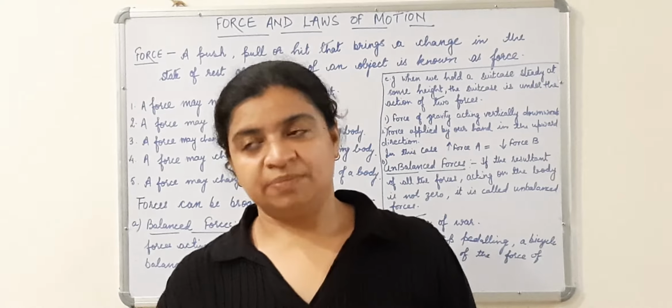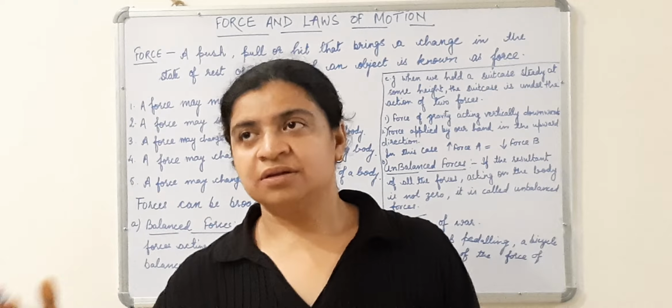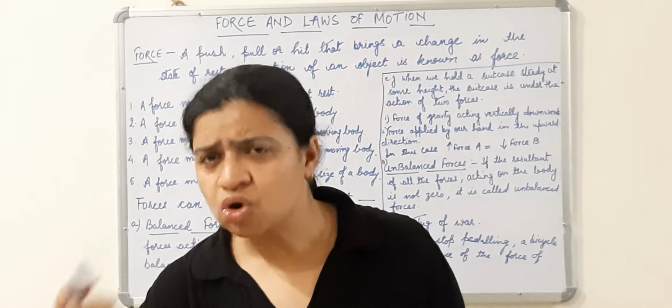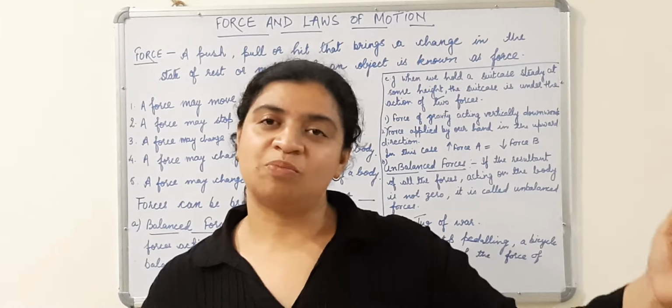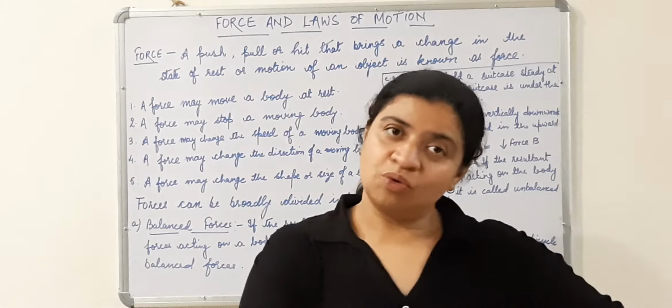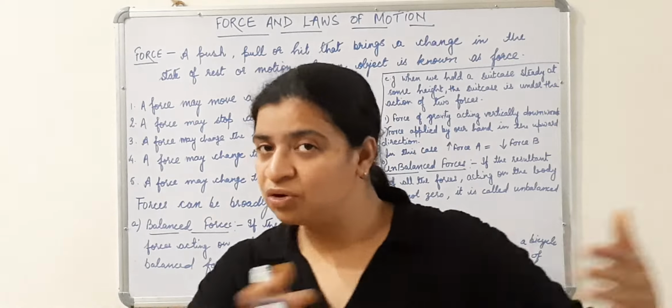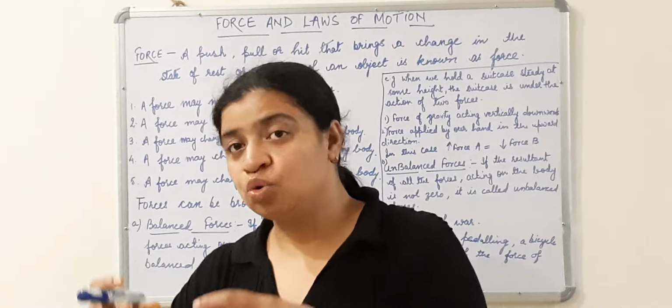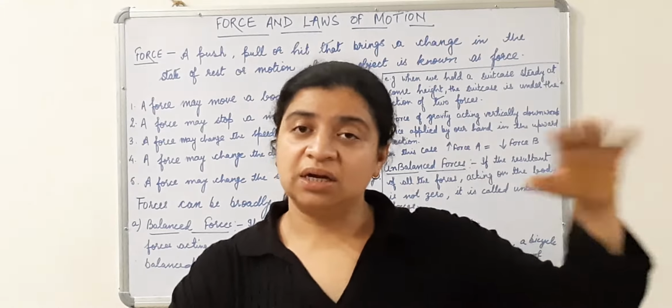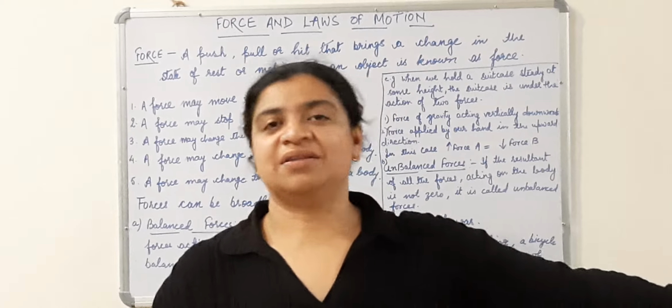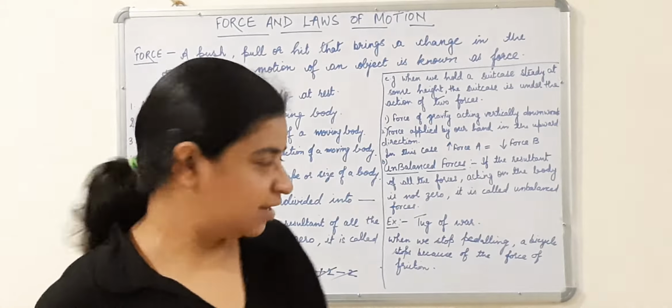Then suddenly one of the teams stops applying the force. The team on the opposite side will pull the rope and the other team will fall down. The rope will go towards them. So in this case the rope has changed its place from the center. I hope it is clear.